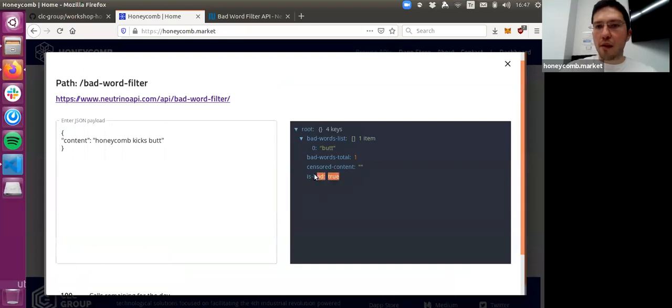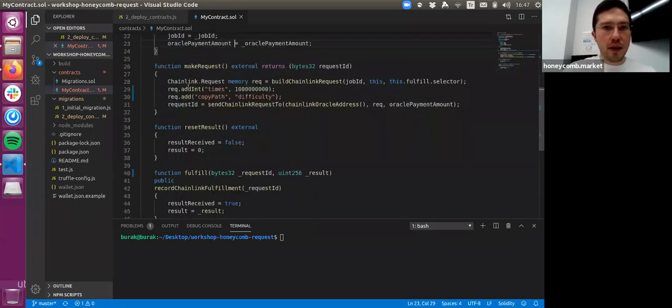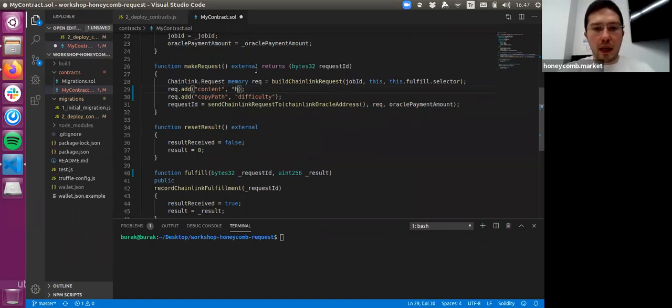So since this field is returned as a boolean, we can use a job that returns a boolean data type. So let's start with changing the contract. Our API parameter is content, "honeycomb cakes, but", and copy path is bad.